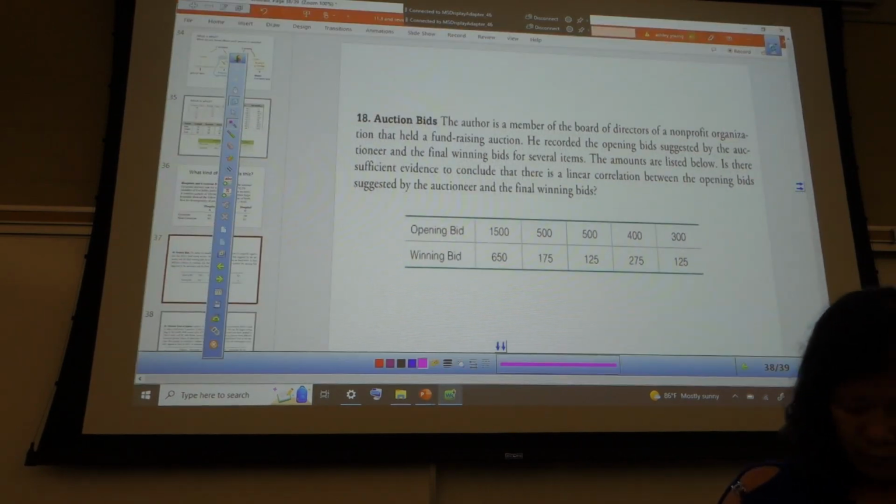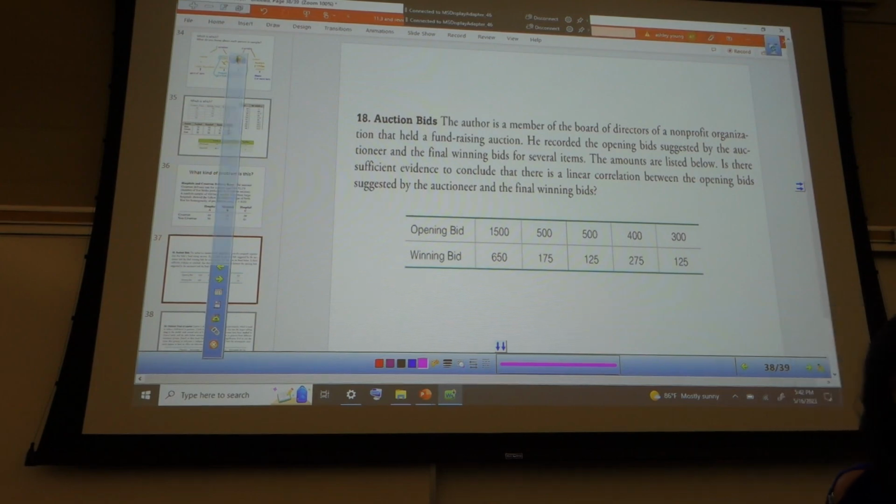Auction bids. The author is a member of the board of directors of a nonprofit organization that held a fundraising auction. He recorded the opening bid suggested by the auctioneer and the final winning bids for several items. The amounts are listed below. Is there sufficient evidence to conclude that there is a linear correlation between the opening bid suggested by the auctioneer and the final winning bids? Great. 15 seconds on your own. Try to do it independently if you can.